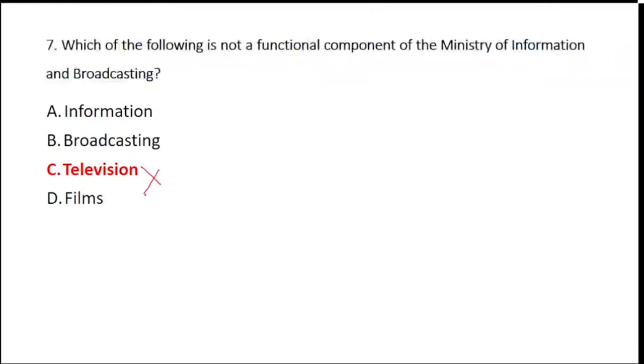Ministry of Information and Broadcasting includes your information, your broadcasting, and your films also. So be careful. This is a very minute thing, but very important with respect to the information. So television is not a component. Is it clear with everyone? Fine.